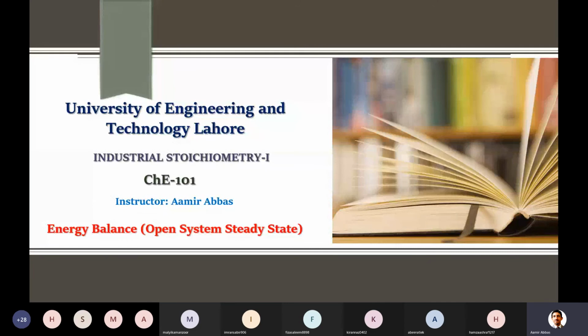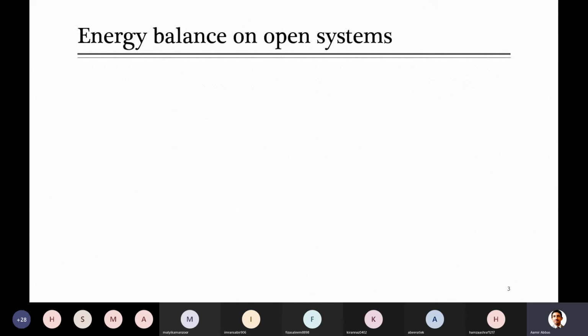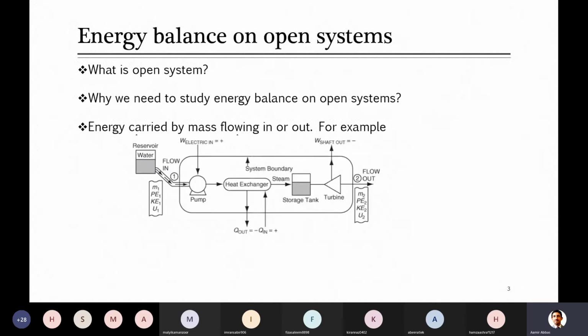Then I told you about the more realistic systems which you can observe in your practical life, which are open systems. In open systems the most frequently used are steady state open systems. We have just started with these. There were a few terminologies before jumping to the equation. For these open systems, I started describing those terminologies, and we looked initially at what open systems are and why we need to study energy balance on open systems.